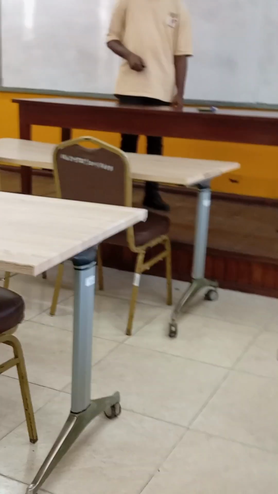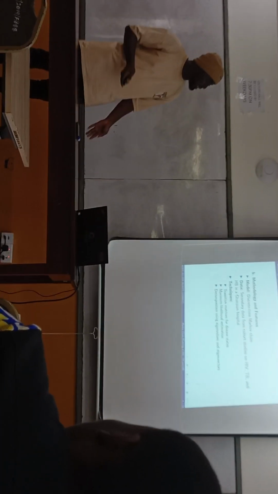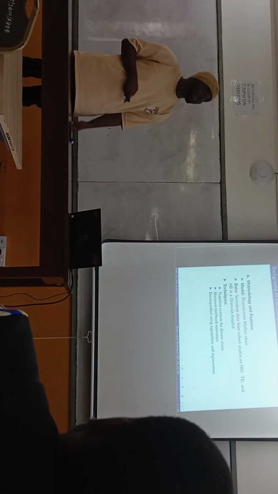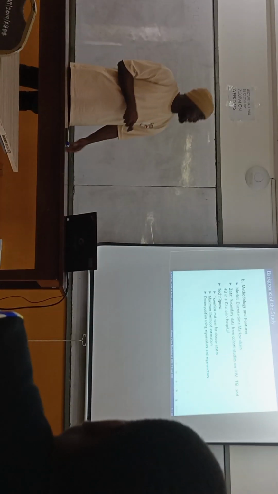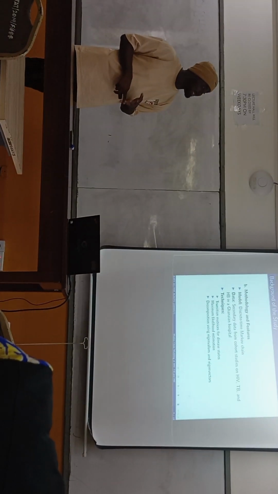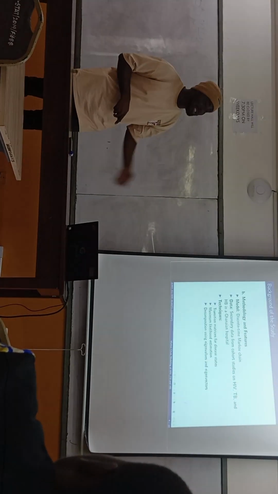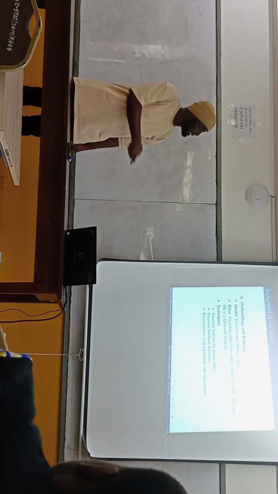The problem statement: traditional models struggle to estimate key metrics like infection and recovery probabilities. The objective of this study is to use a discrete Markov chain model to improve the understanding and prediction of HIV, TB, and HB transmission dynamics. As mentioned, the model is the discrete time Markov chain model. The data was secondary data from cohort studies on HIV, TB, and HB in a Ghanaian hospital. The techniques that we identified are transition matrices for discrete disease states, maximum likelihood estimation, and decomposition using eigenvalues and eigenvectors.